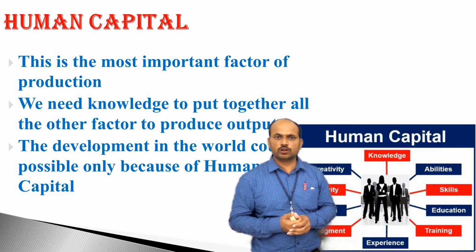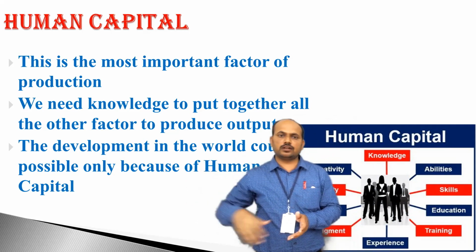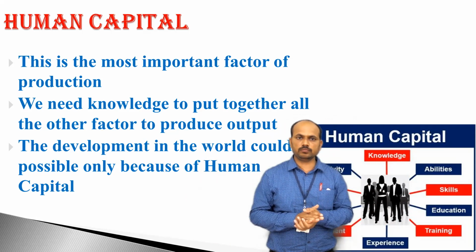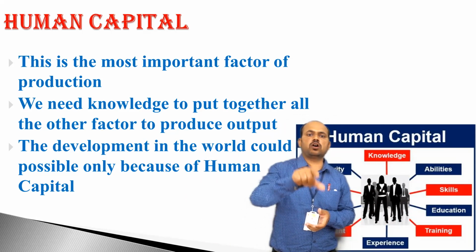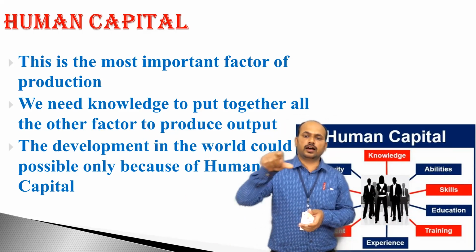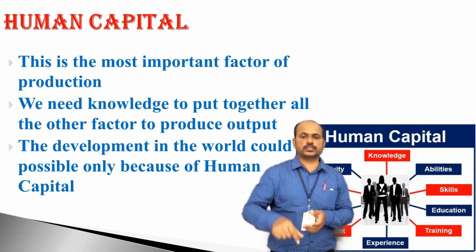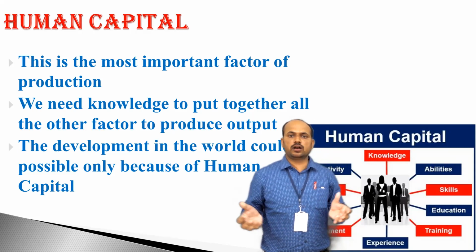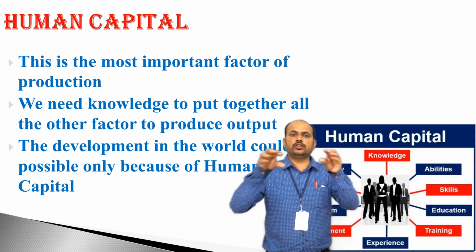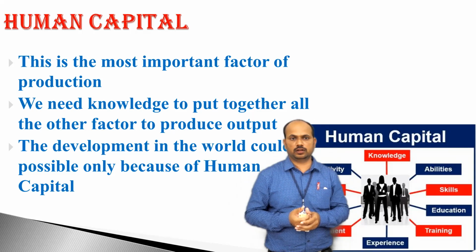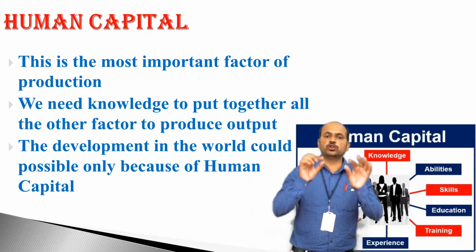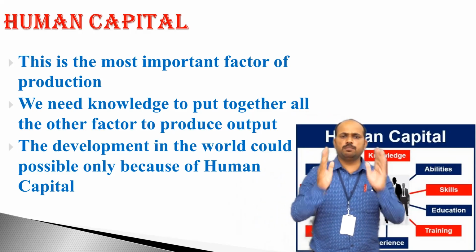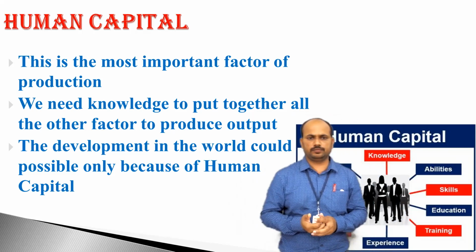It means to utilize these natural things, whatever is there on the earth, requires knowledge, skill, ability, education, creativity, and all these we find in human beings. And that's why it is called human capital. And it is also the most important factor of production.